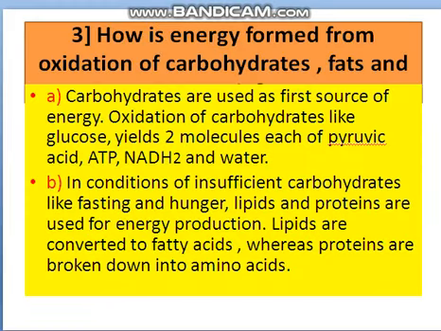A. Carbohydrates are used as first source of energy. Oxidation of carbohydrates like glucose yields two molecules each of pyruvic acid, ATP, NADH2 and water. B. In conditions of insufficient carbohydrates like fasting and hunger, lipids and proteins are used for energy production. Lipids are converted to fatty acids, whereas proteins are broken down into amino acids.